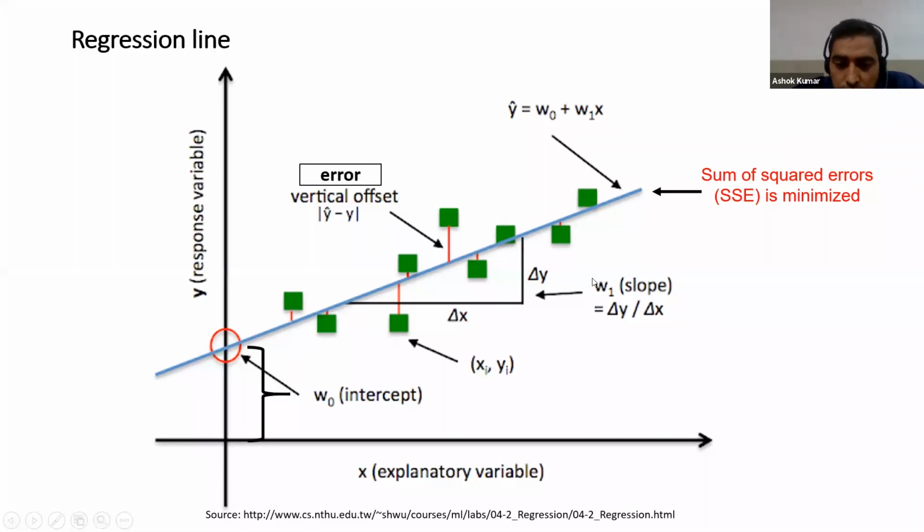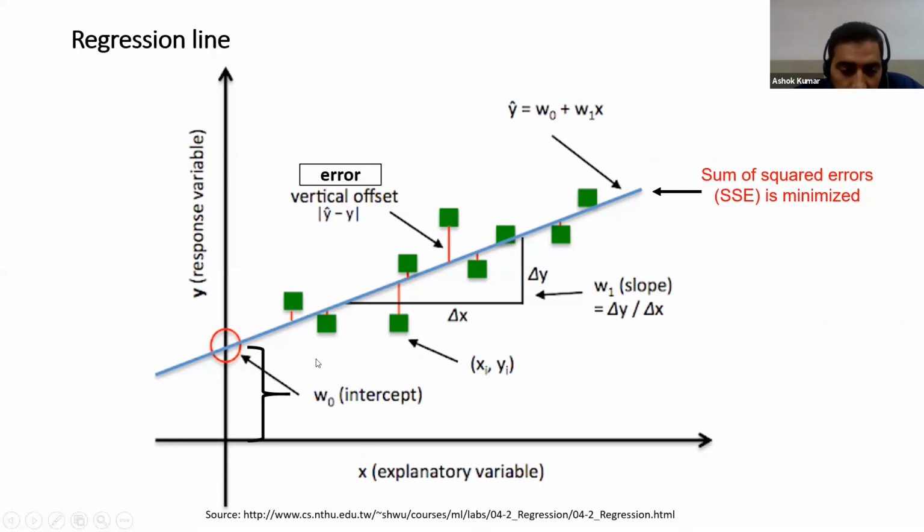And when we talk about the slope, you can see here, this is the slope, this is delta y. There is a point here, y1, and this is y2. So y1 minus y2, that is delta y. Here x2, and here x1. So x2 minus x1, that is delta x. When we calculate the slope, it is delta y divided by delta x. So some constant value will come, and it is called the slope.